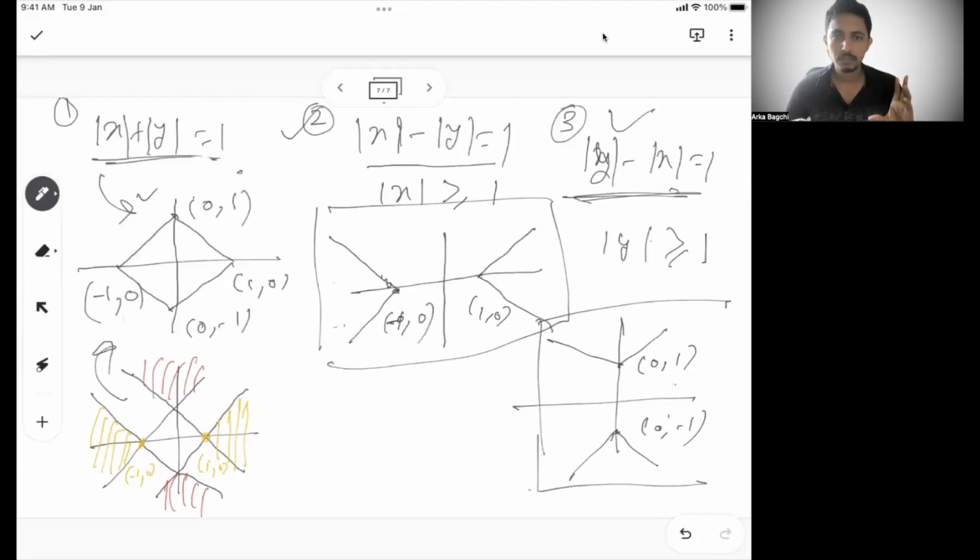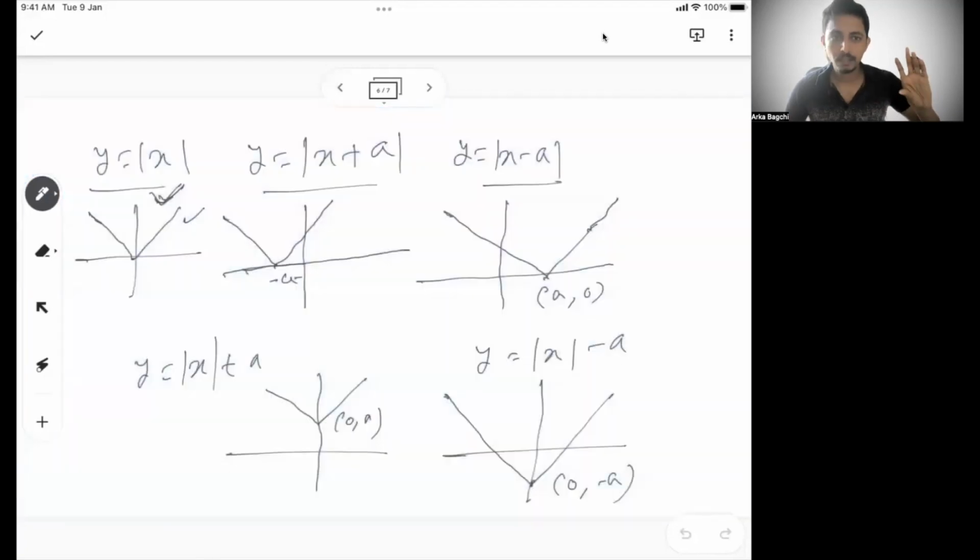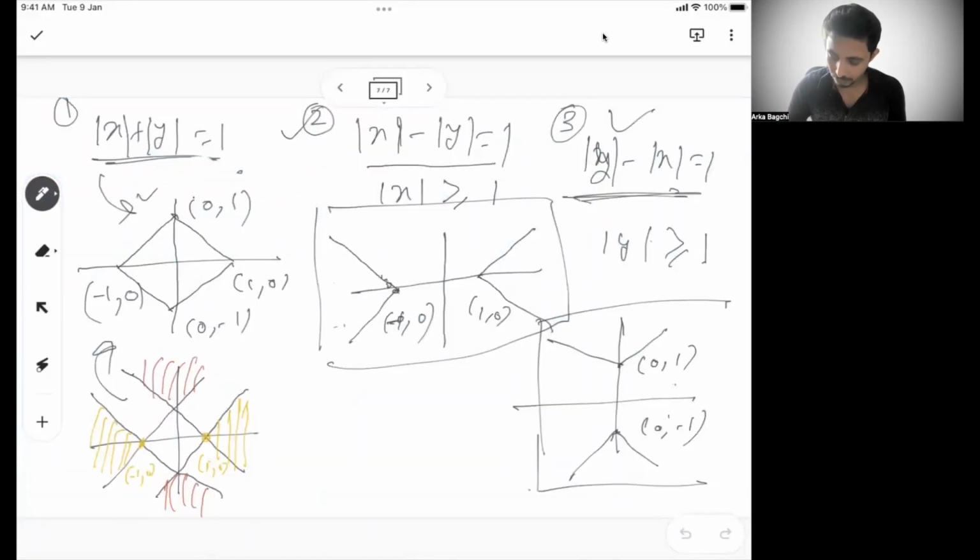So we understood this, like in the previous one, we talked about the different scenarios of y equal to mod x and how the base graph is going to change when we do plus a, minus a, outside modulus plus a, minus a, all the four scenarios. And in this case, this is my base graph, and how it is going to be shifted when it comes to mod x minus mod y equal to 1, mod y minus mod x equal to 1.